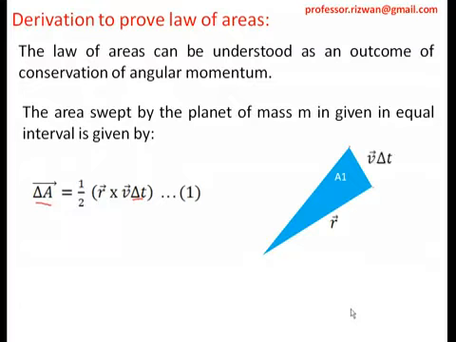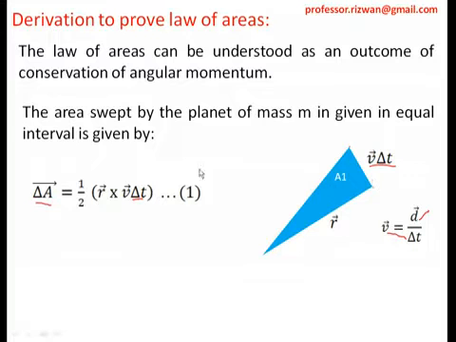Now what is this v delta t? Velocity into time is basically a displacement, so it is a distance. This distance is written in terms of velocity into time. Remember this forever. There will be so many derivations, formulae and numericals where you have to write a distance in terms of velocity into time. Many times you will be using it, so don't forget this important formula.